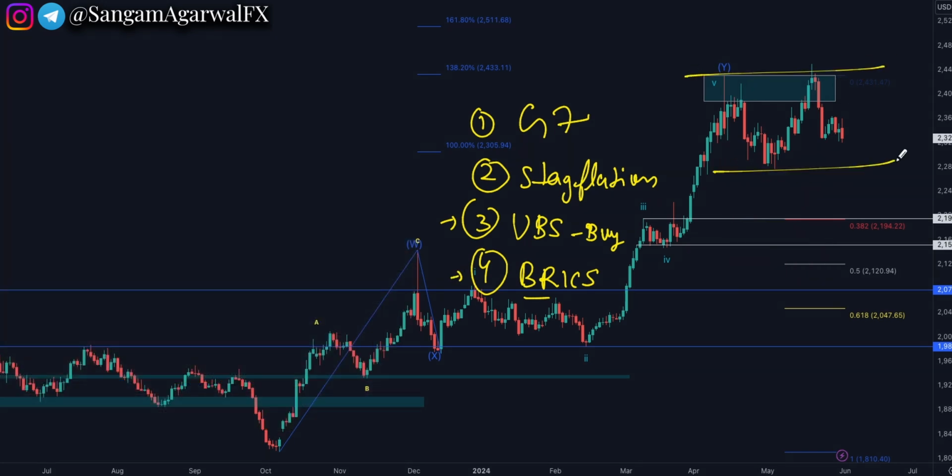But I am still saying sideways range in the gold daily chart between 2300 and 2400. And for your trading, the H1 and H4 charts have clear technical setups.